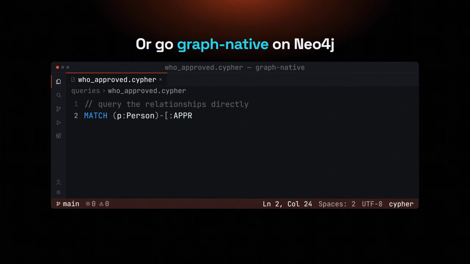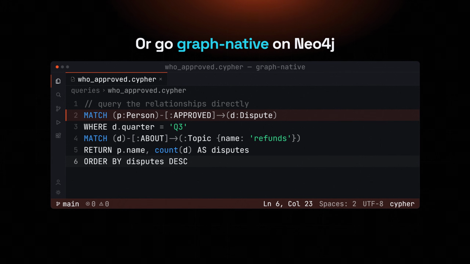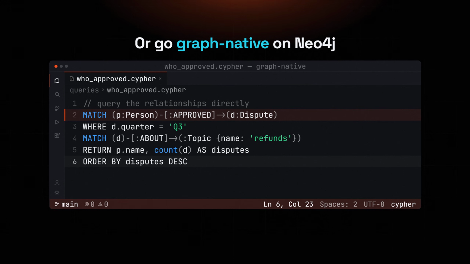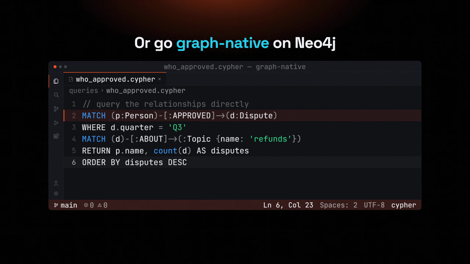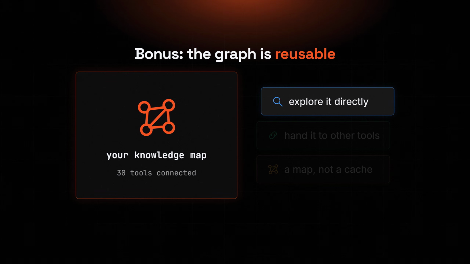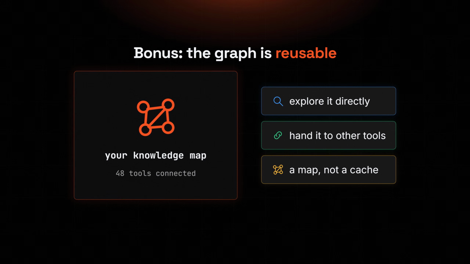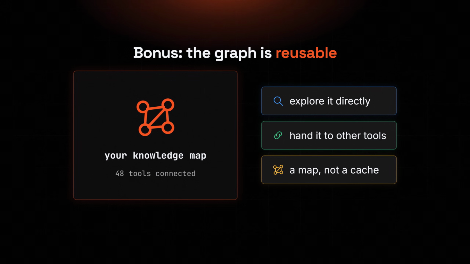Some teams skip Microsoft's pipeline entirely and go graph native on a database like Neo4j, querying the relationships directly. Same core idea, different plumbing underneath. There's a bonus too. That graph isn't only for questions, it's a reusable asset. You can explore it or hand it straight to other tools. You built a map of your knowledge, not a throwaway cache.